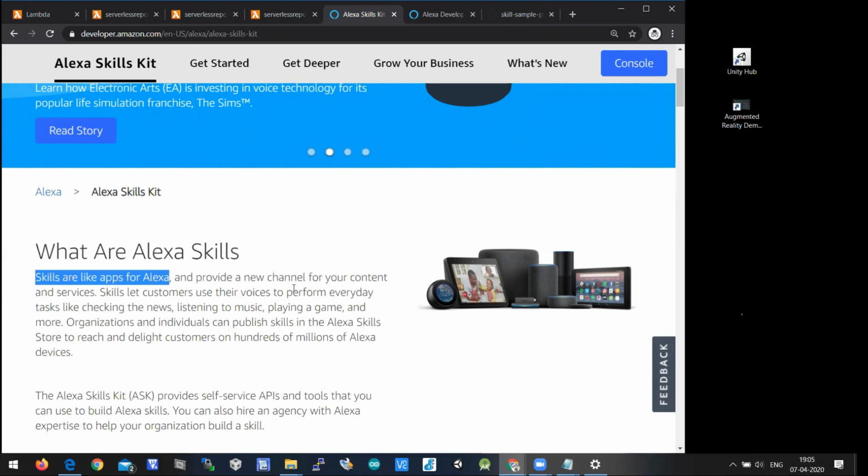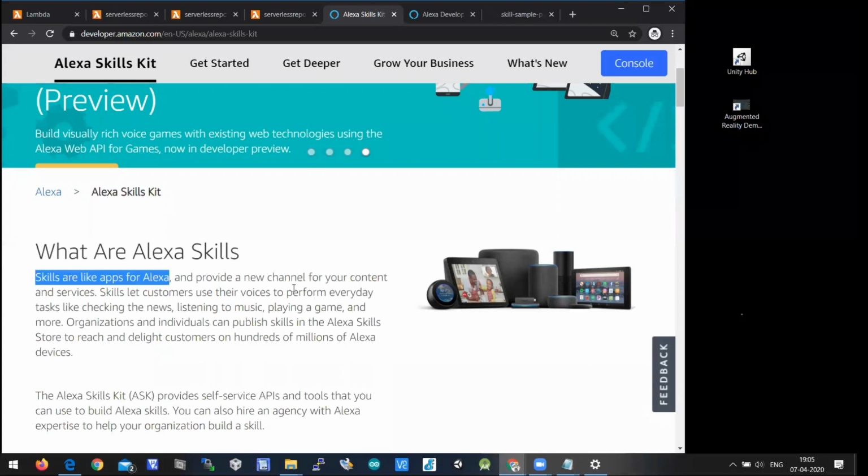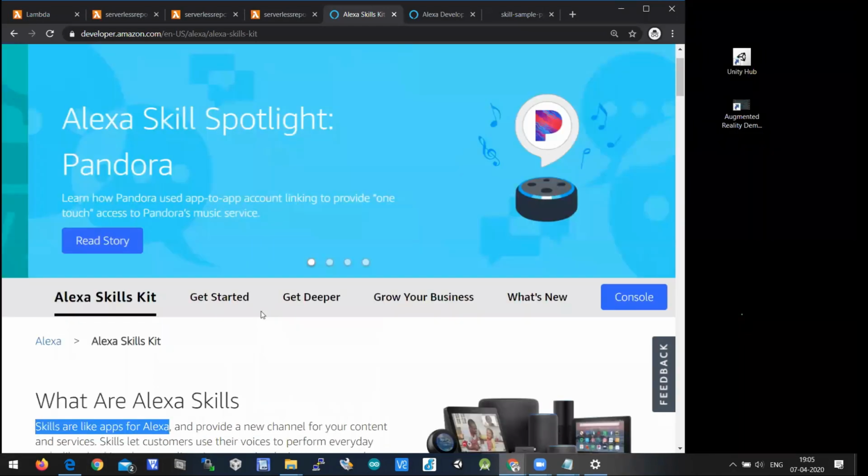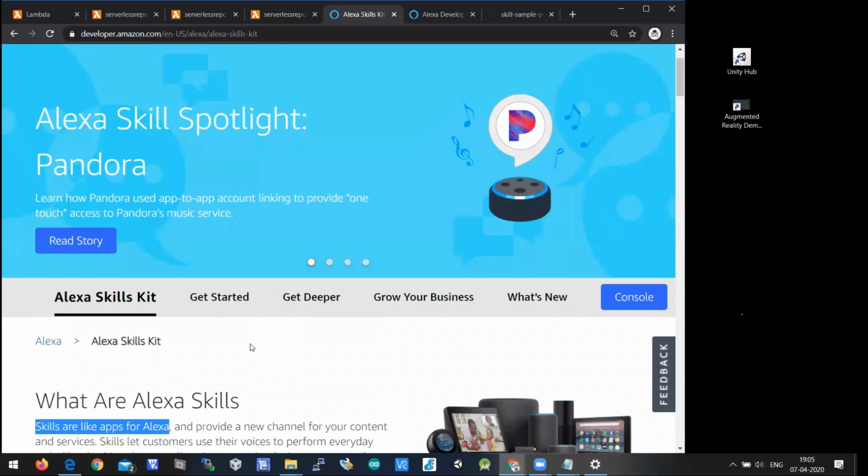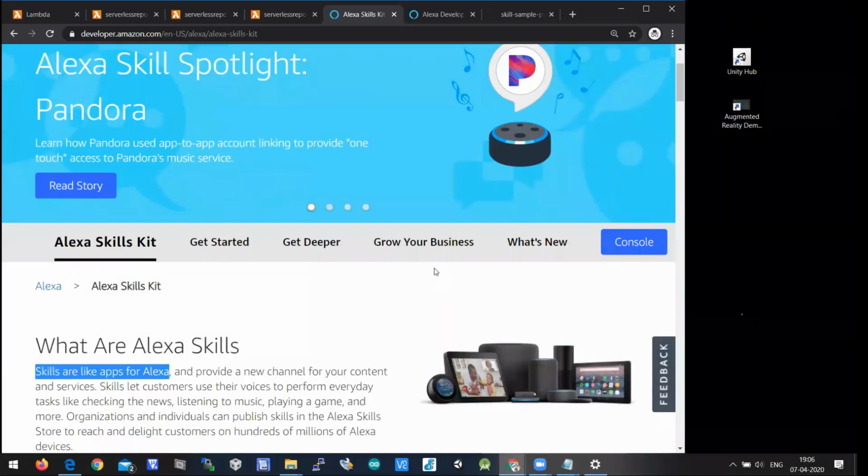If you create a new skill, you can put it in the Alexa dashboard, and you can sell your skill. Something like some people put apps in the Play Store and sell their apps by putting some advertisements, or they put in cash payments and all. Similar to that, you can create a skill and sell it to Alexa, and they'll put it in their store. People can purchase from there. A lot of monetary policies are there. So let's jump into the console.